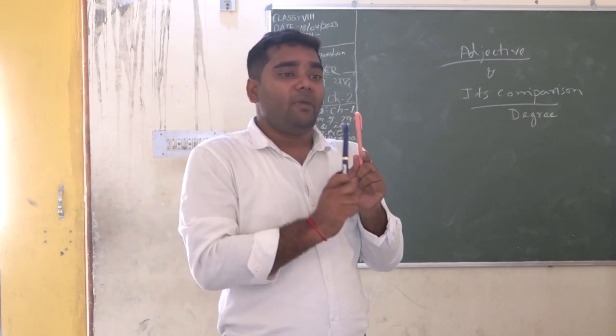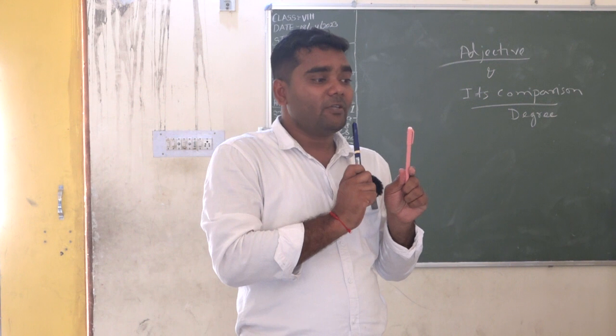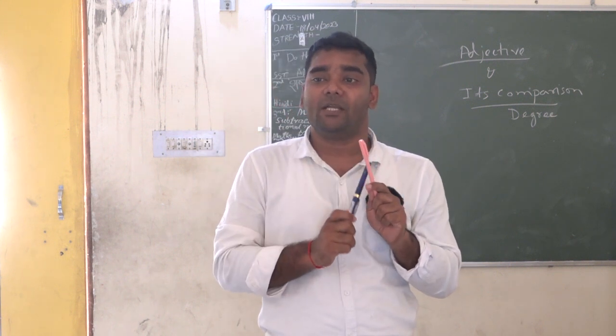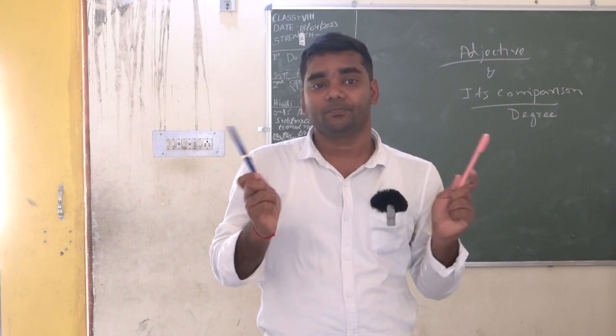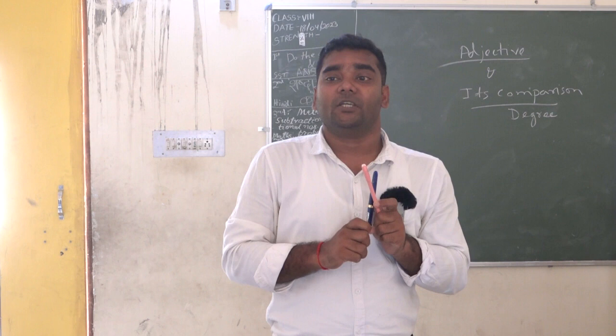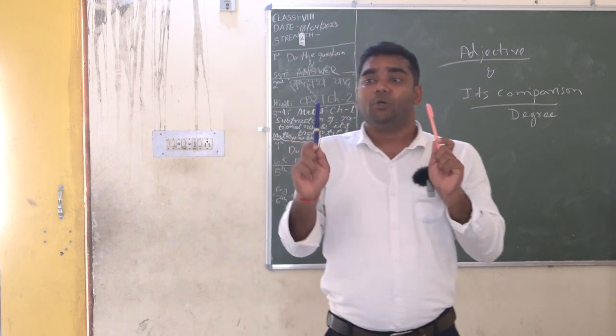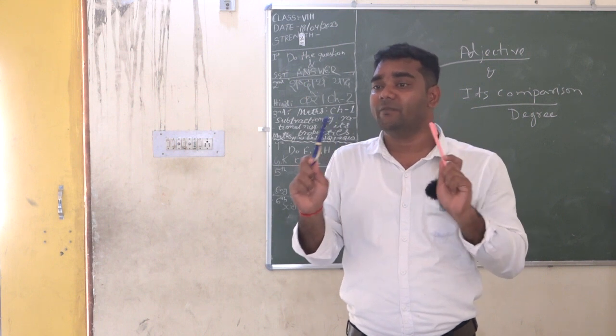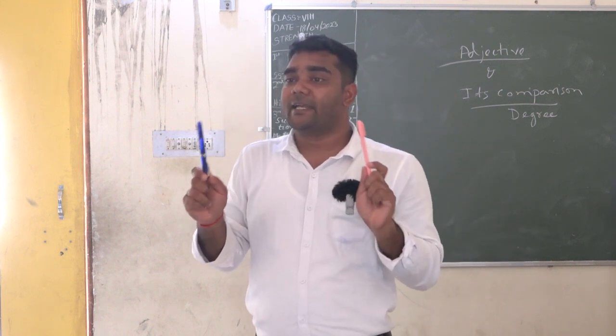Now the moment I am using more beautiful, what does this mean? Which degree of comparison am I using here? This is comparative. Because in the comparative degree, we only compare between two things. Two different things or two different categories.